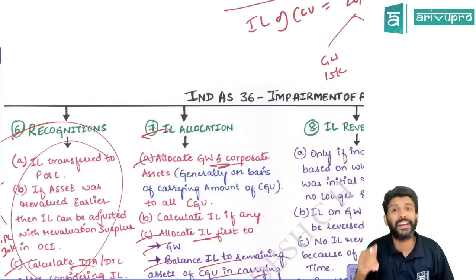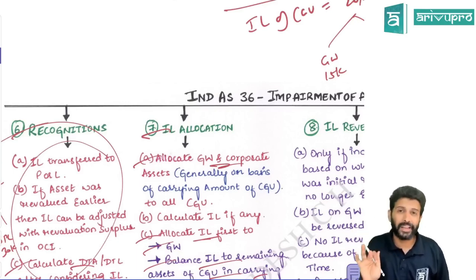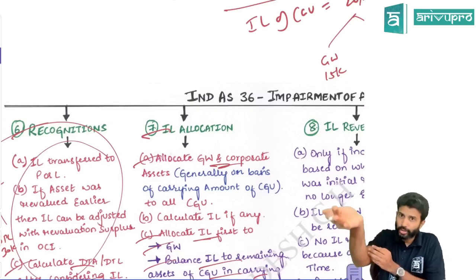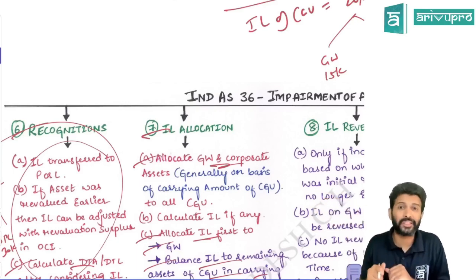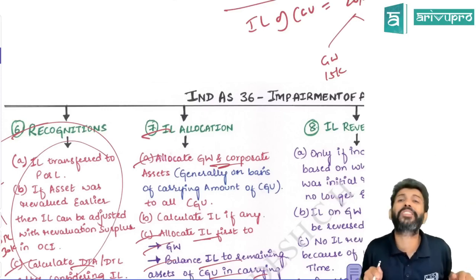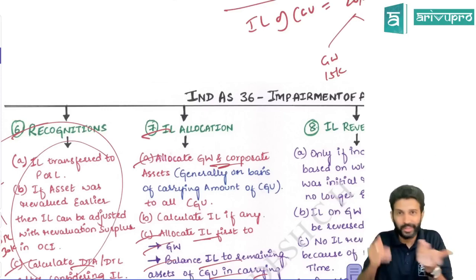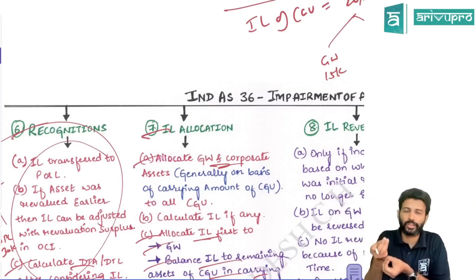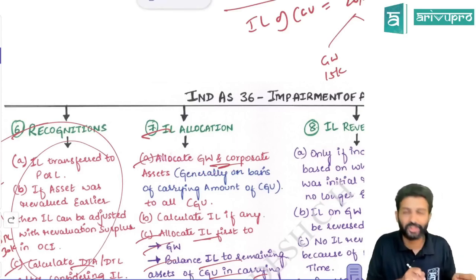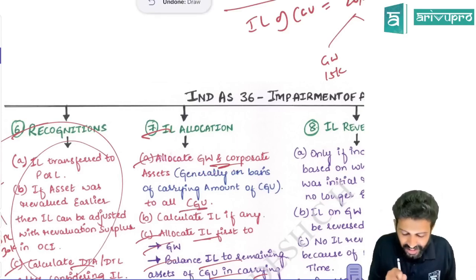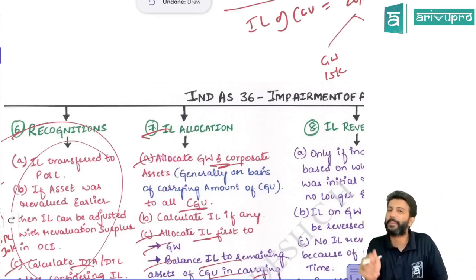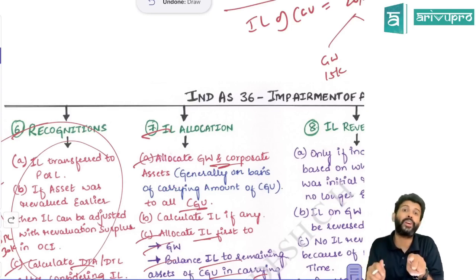If you have a factory building, you will use that for production. That means there is a benefit. Suppose you have a head office building. What is the benefit from that? No benefit. It can't generate independent cash flows. So for goodwill and corporate assets, you can do impairment check only at CGU level. You can't do individual impairment check for goodwill and corporate assets. You can only do it at CGU level.